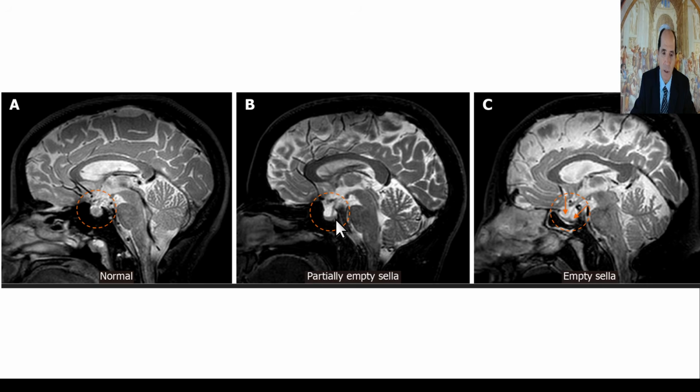And you start seeing things. You get increased force of the CSF pulsation cycle, and it starts pushing down into the sella turcica, where the pituitary gland is housed, the endocrine gland. You start getting fluid around the pituitary, and you smush down the top of the pituitary. That's called partially empty sella. Here's a more advanced empty sella. That's one manifestation of idiopathic intracranial hypertension.